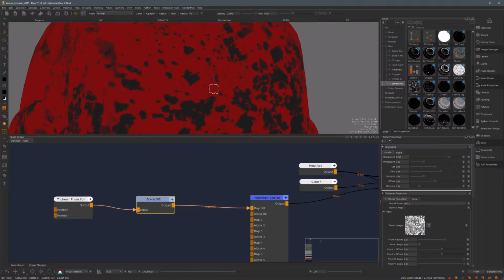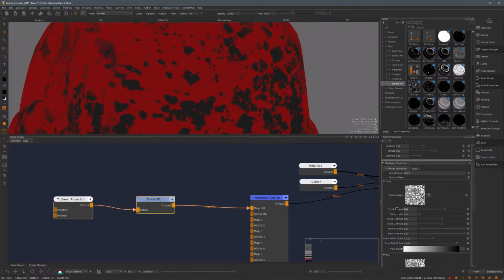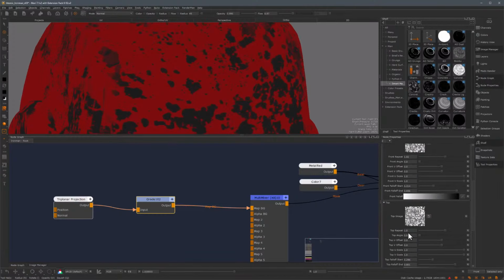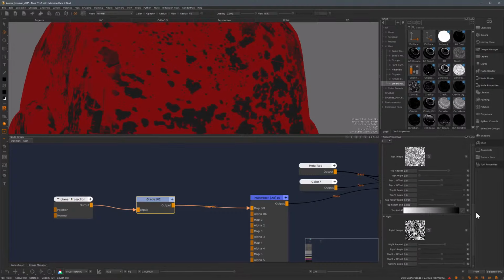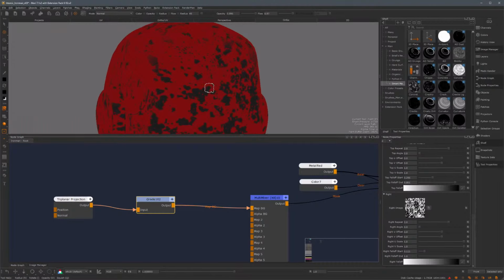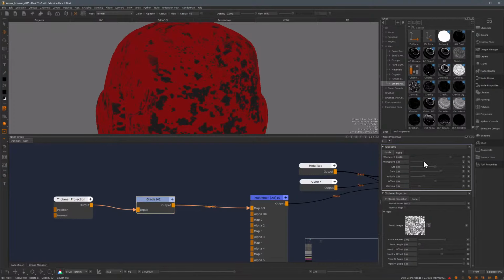I think I want more of this dark gray to show through. So in here, I'll just repeat some of these textures. Maybe I'll repeat the front one twice and do the same thing for the top one, and I will do the same thing for the side one. And I think I want more of that dark gray to come through, so I'll just go back into my grade node and play with these values just so that I get more of that dark gray coming through.